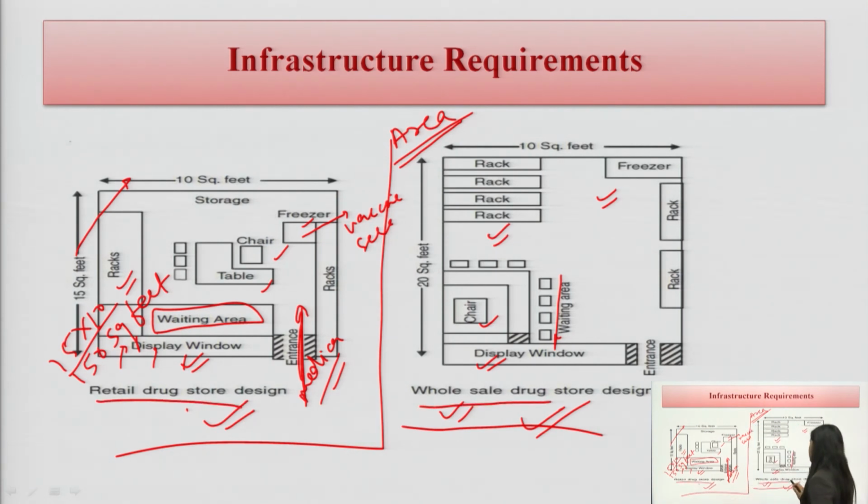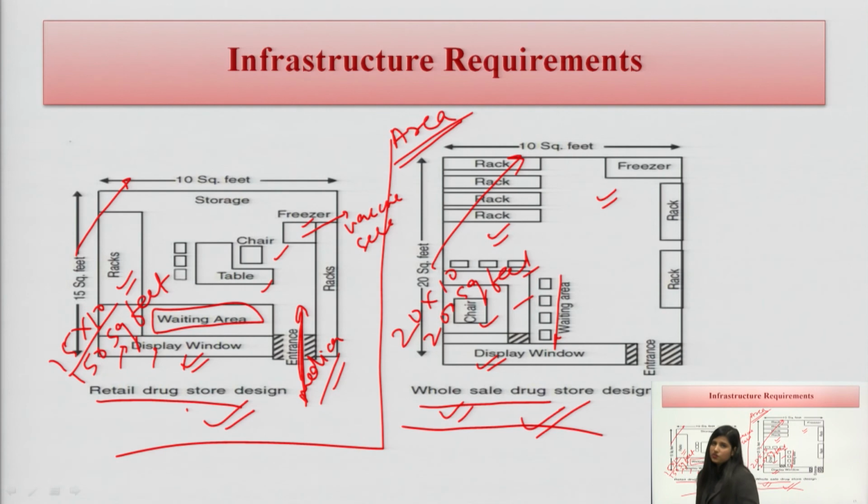Whereas, for the wholesale drugstore, what is the minimum area? It is likely to be 200 square feet. So, these are some of the basic requirements for the community pharmacy, and the only difference is the area. There should be the display window, there should be the waiting area, some racks for putting the medication, a freezer for putting the vaccines and serums, and in this manner we can design our community pharmacy.